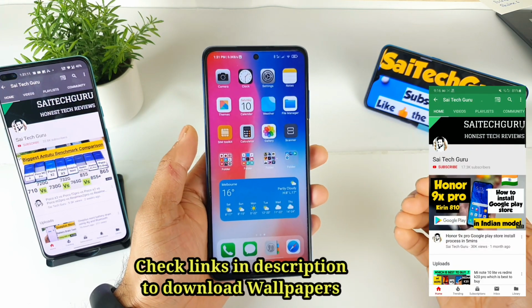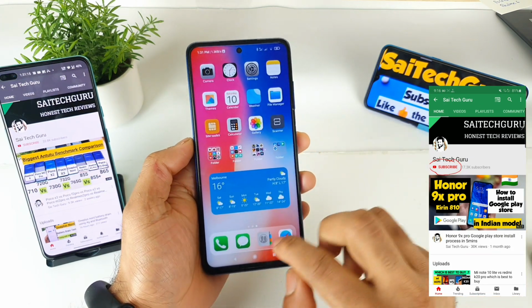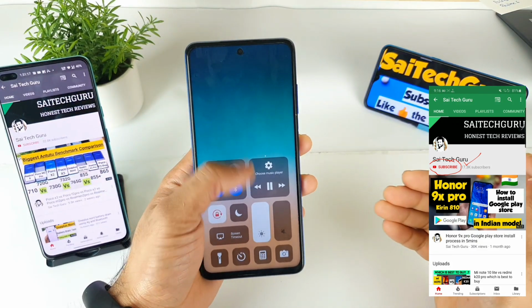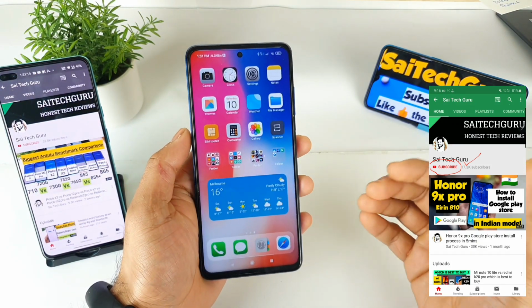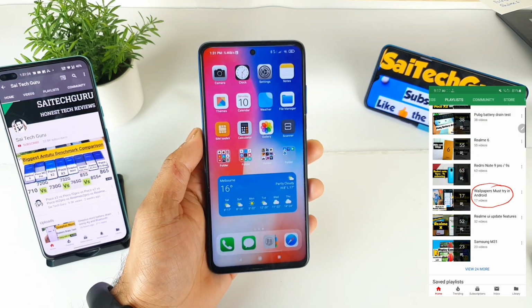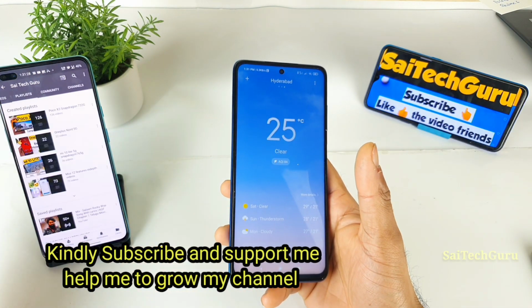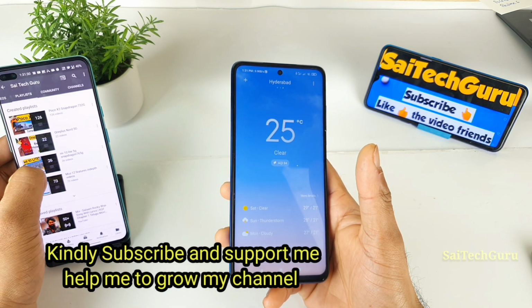And in case you are wondering what launcher I'm using, this is the iOS Launcher 14, which is very good, which has the iOS-style control panel and everything. I'll do another setup video as well in case you are interested. So make sure to check the links in the description for more details about the iOS launcher and other videos on the POCO X3 device as well.